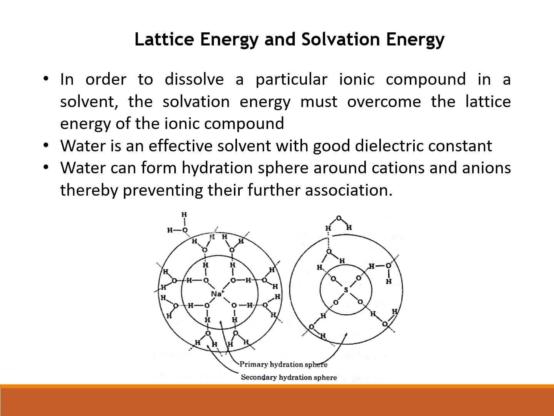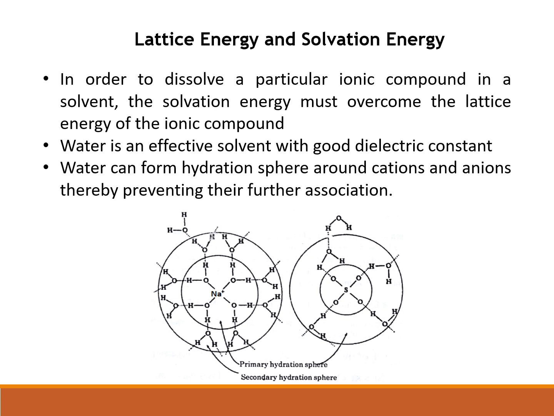So the higher the solvation energy of the solvent, the more easily the ionic compound can dissolve. But if the lattice energy of the ionic compound is very high, then dissolution will be difficult, unless the solvent has high solvation energy. So we can say lattice energy and solvation energy are linearly related. The higher the lattice energy of the ionic compound, a solvent with higher solvation energy is required to dissolve it.